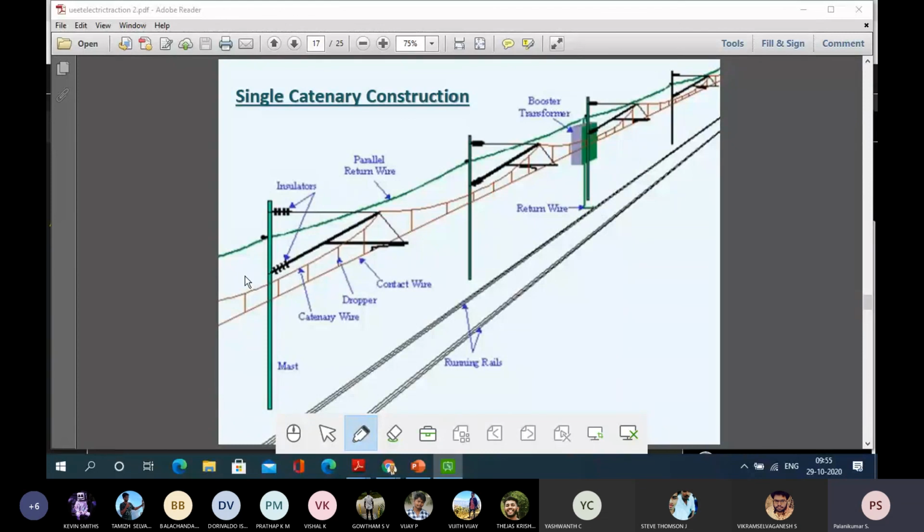Because my electric locomotive is carrying the power, the return current has to go through that. It is connected to the return wire and properly earthed, so there won't be any problem of electric shock if properly maintained. So this is how a single catenary construction works.